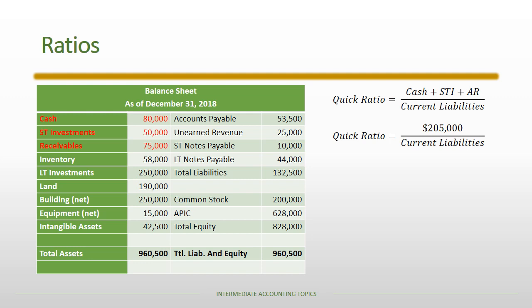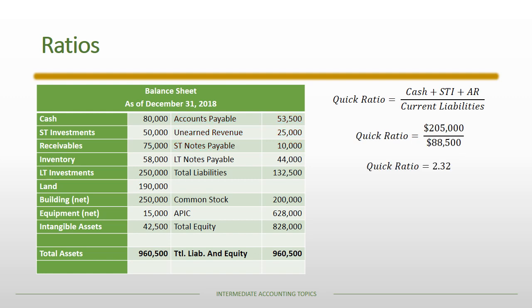The denominator, however, is the same $88,500. When we calculate the quick ratio, we can see it is 2.32, and of course we notice right away, hopefully, that this is less than the current ratio, and that will always be the case. The quick ratio will always be less than or equal to the current ratio. In this case, 2.32 compared to 2.97.